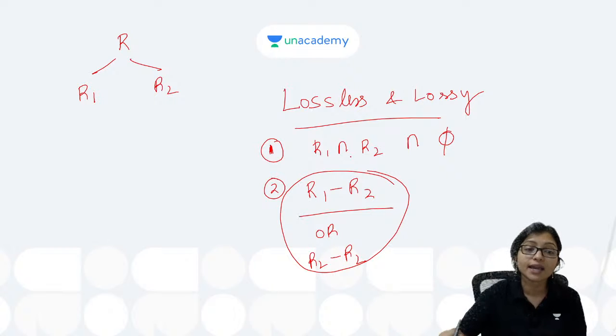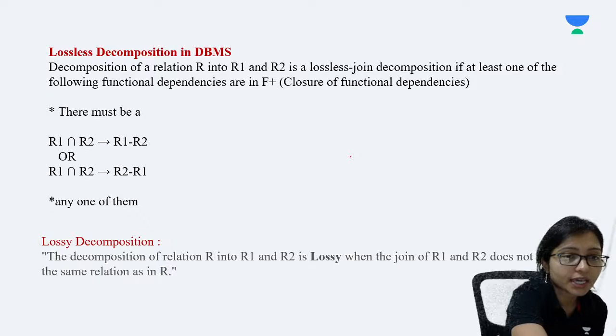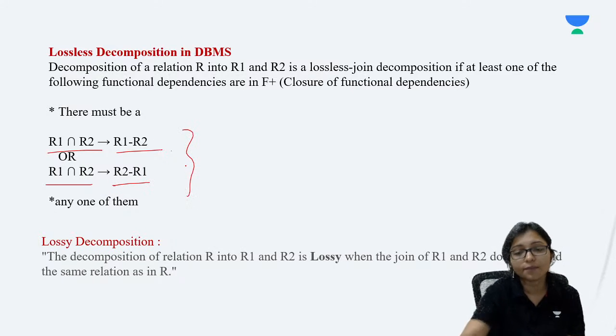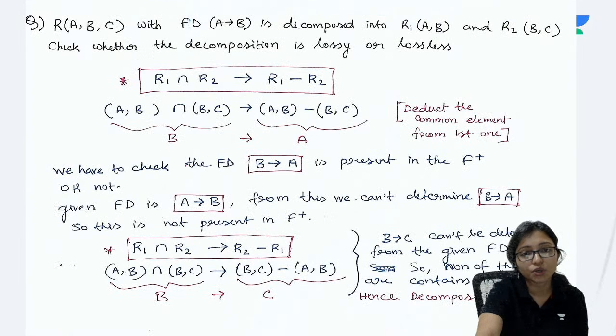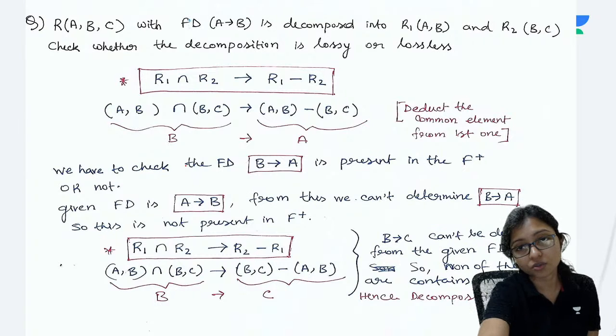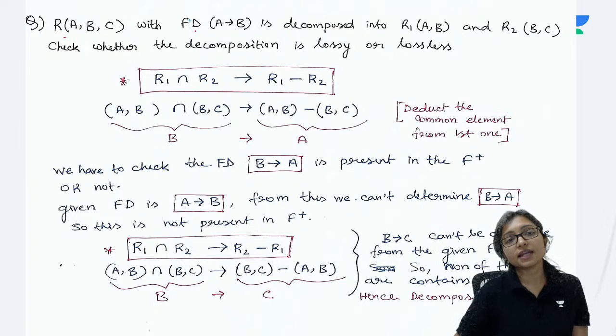I am showing you with the example. What to check here? Either R1 intersection R2 implies R1 minus R2, or R1 intersection R2 implies R2 minus R1. The meaning is here. In this question, ABC is divided into two parts, R1 and R2.